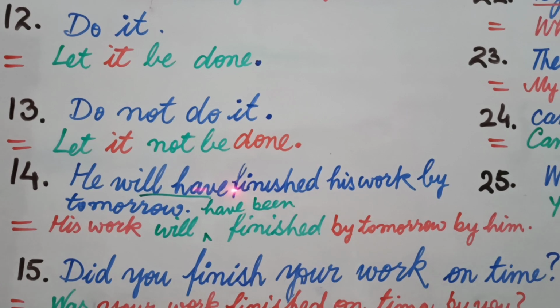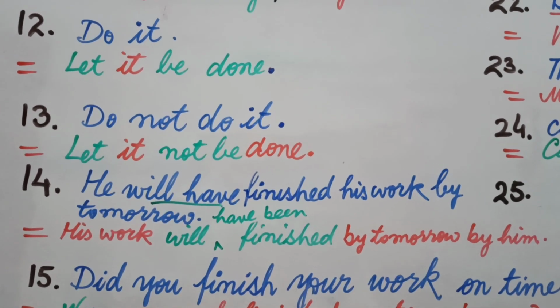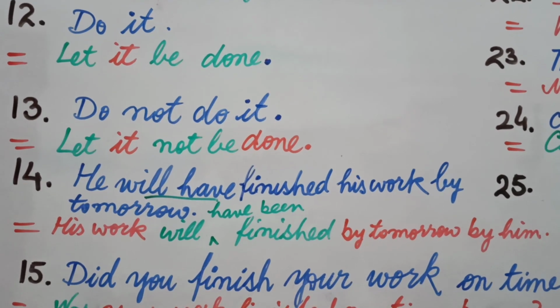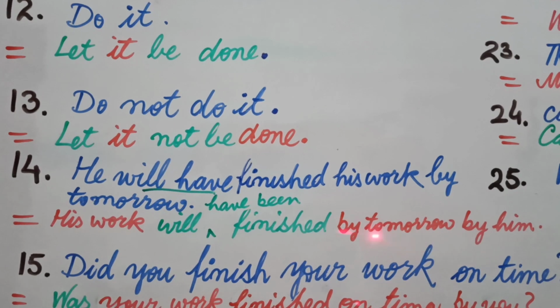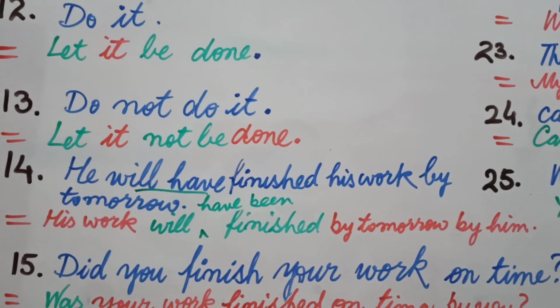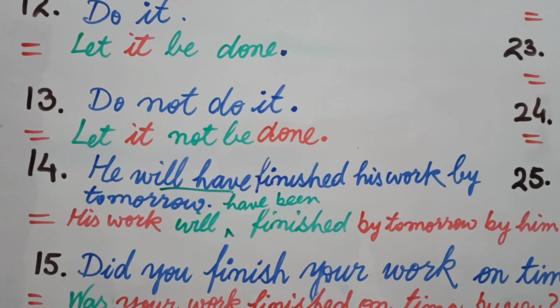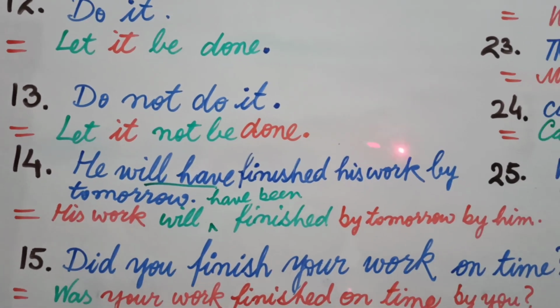By tomorrow is the part of the sentence, and it will be written as it is, and in the end of this sentence you will write another by and then him, because this by is some other word and this is not the same usage. So you write your own by in the end of the sentence, and you copy the rest part of the sentence before using your subject in the place of object of this preposition.